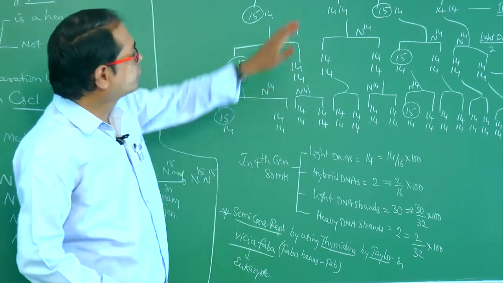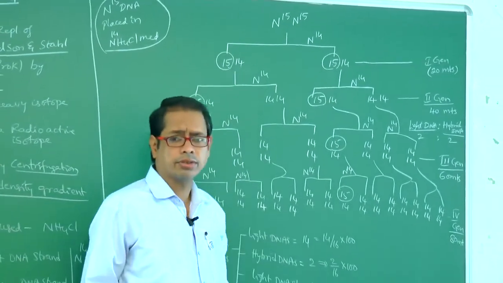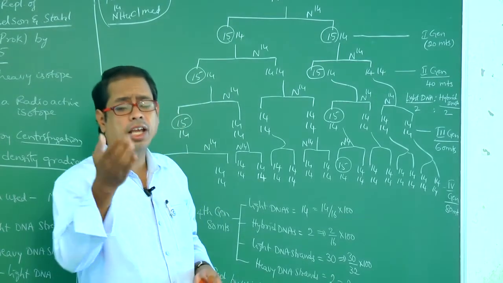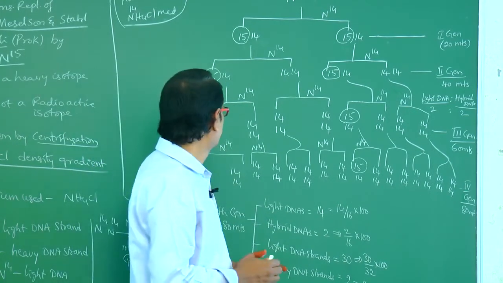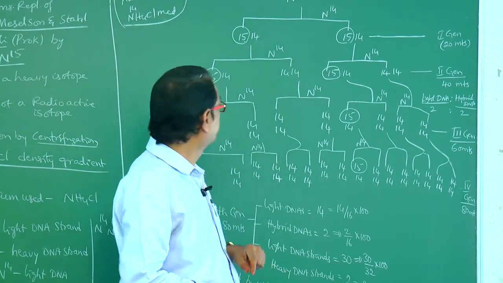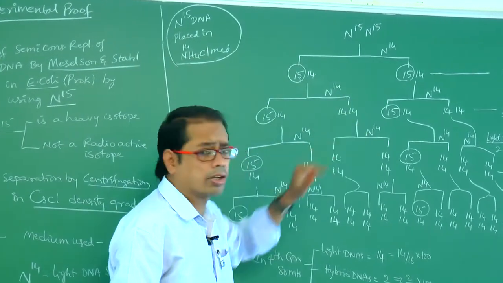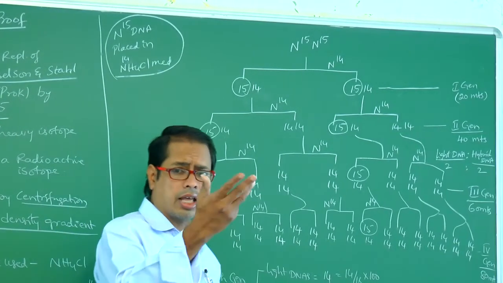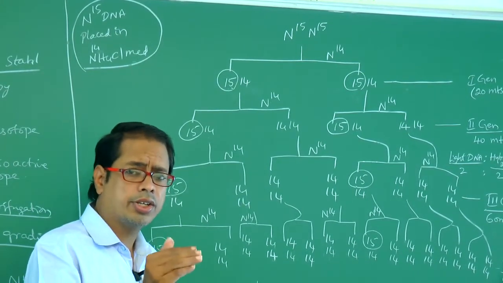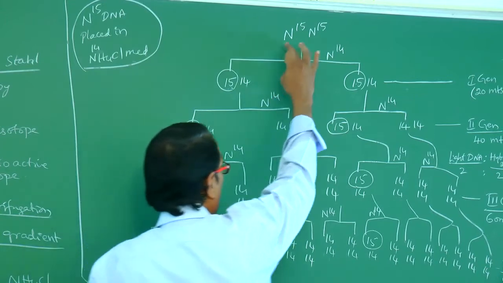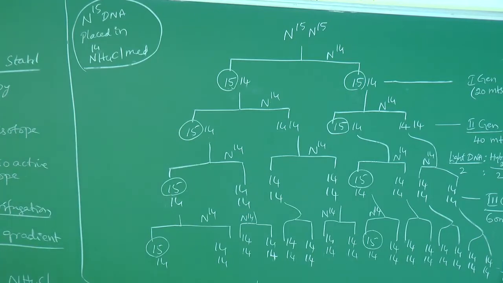Okay, right. So if N15 DNA is placed in N14 medium, we have to write it like this. And if N14 DNA is placed in N15 medium, we have to take the reverse. Okay? See, this is N15 DNA placed in N14 medium. This is concept 1. Another concept, they will ask in another way also. N14 DNA placed in N15 medium means we have to take here 14, here 15, like that. Okay? Please note down all these points, my dear students.